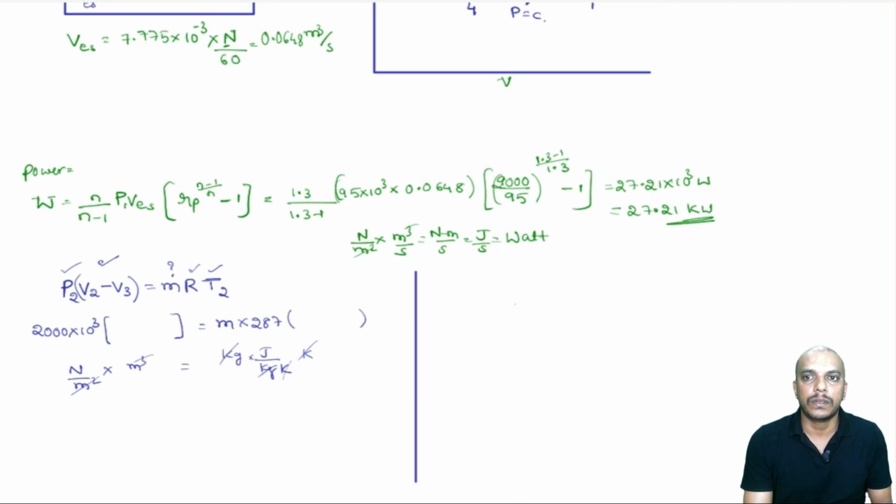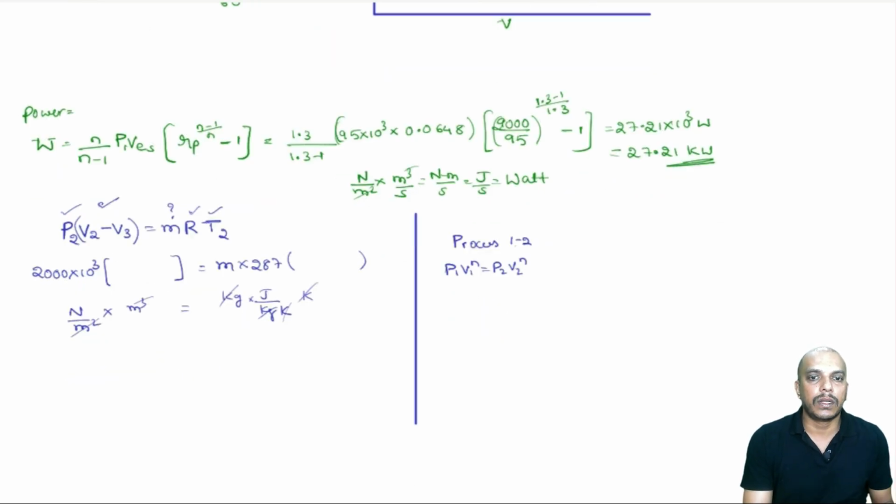So T2, how do we find out T2? So process 1 to 2 is P1 V1 power n is equal to P2 V2 power n. Okay. So we want the pressure and temperature ratio because we know pressure. So let us eliminate volume from here.